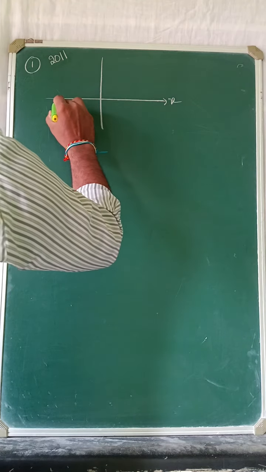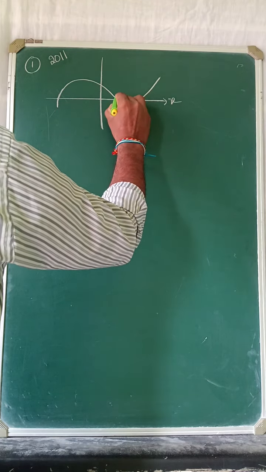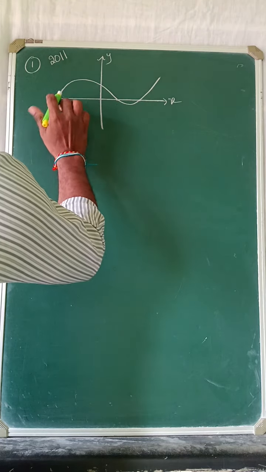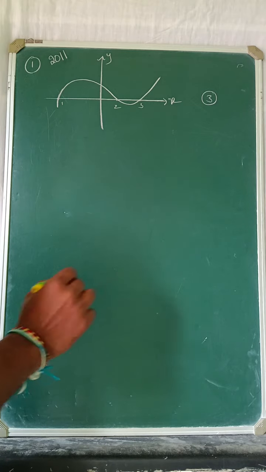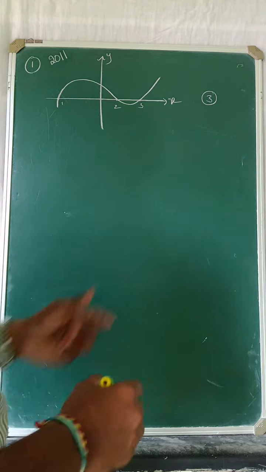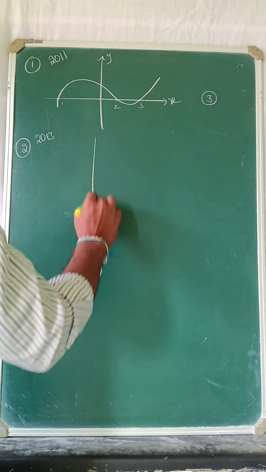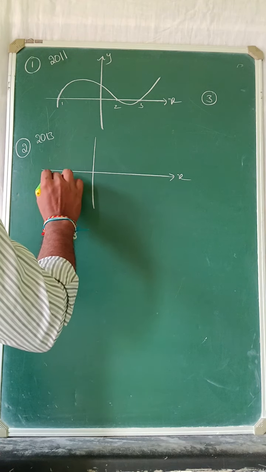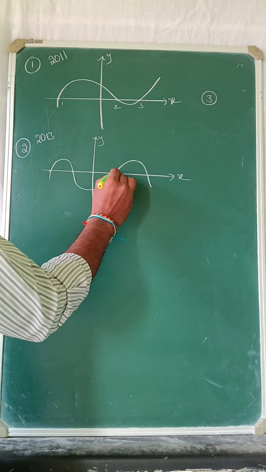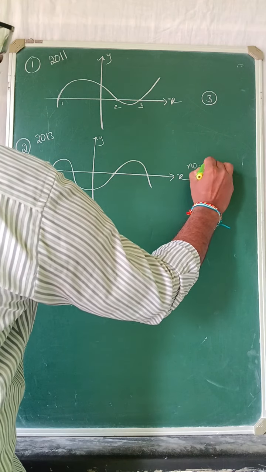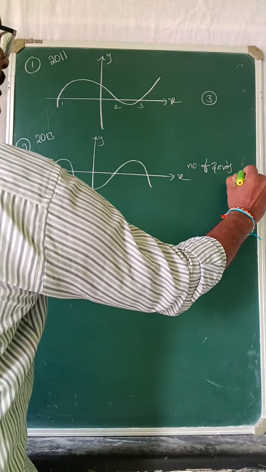This is the x-axis. This is given. See, how many zeros are there in the particular graph? 1, 2, 3. Total 3 zeros are there in the particular graph. This is in 2011 they gave. And in 2013 they gave like this. See, this is the x-axis and this is the y-axis. Here, the number of zeros are 1, 2, 3, 4. Number of zeros are 4.